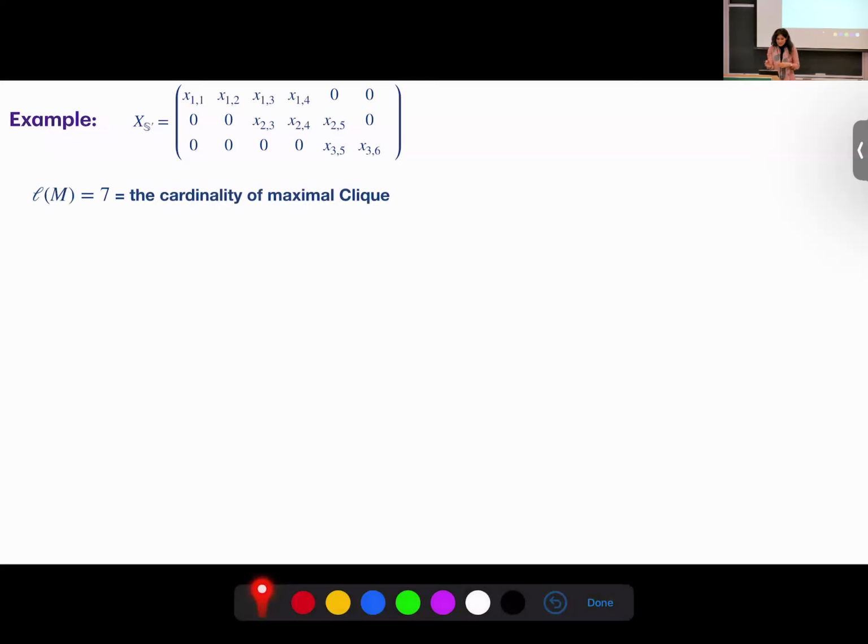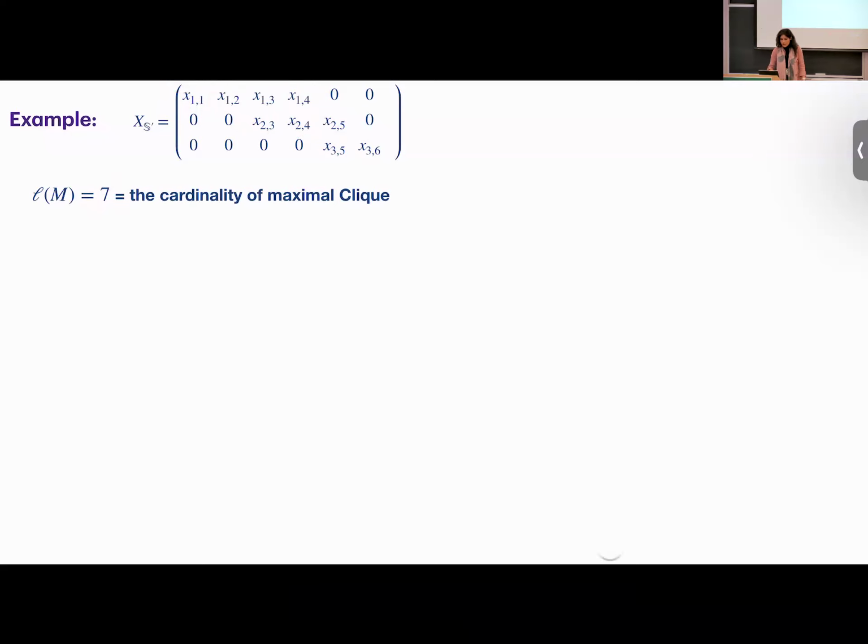So we have this matrix, as Lynn explained. The length of non-zero entries here is 3. The length of non-zero entries here is 2, and the length of non-zero entries here is 1. So 3 plus 2 plus 1 plus 1 is 7. This is the analytic spread. It is the cardinality of the maximal clique.